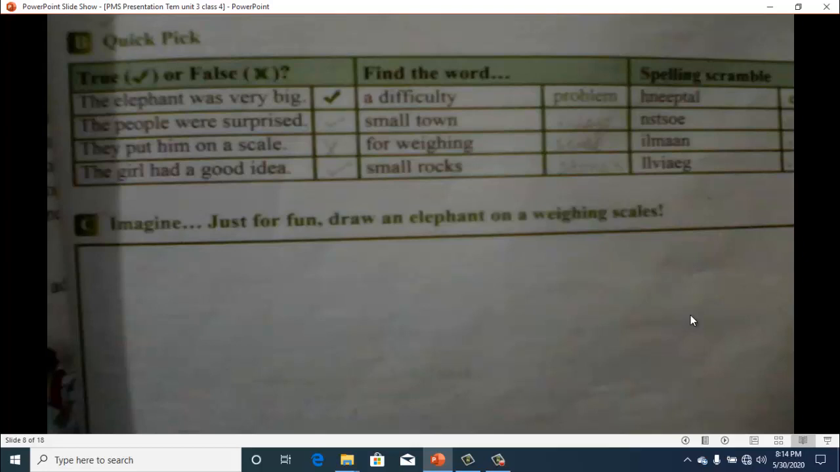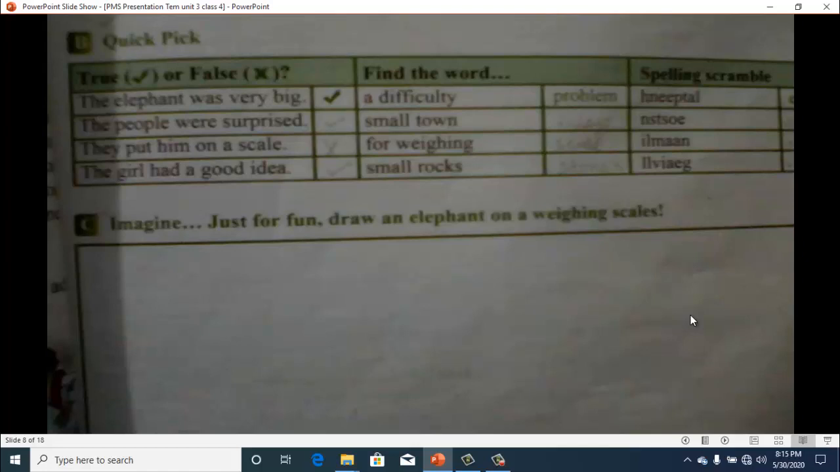Then you have to find the word for the word in the table, like difficulty. Difficulty is always a problem. Small town. So what is the small town called? You have to write the word. Then for wing, you have to write what? What will come? Small rocks. Then what are the small rocks called? So you have to write these words.